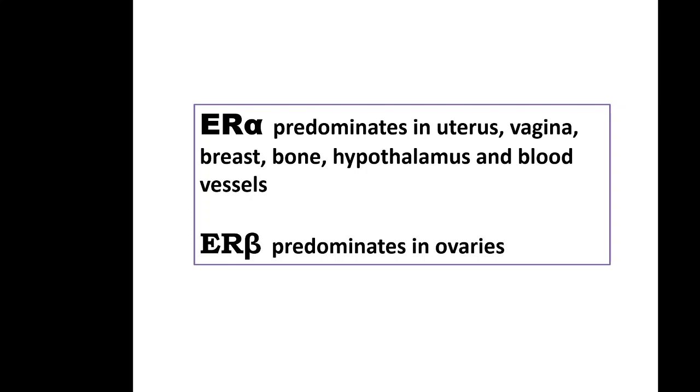Now imagine we can make a drug which has agonist effect on bone and antagonistic effect on breast. Can you imagine a drug which has antagonistic estrogen receptor effect on breast and agonist effect on bone?